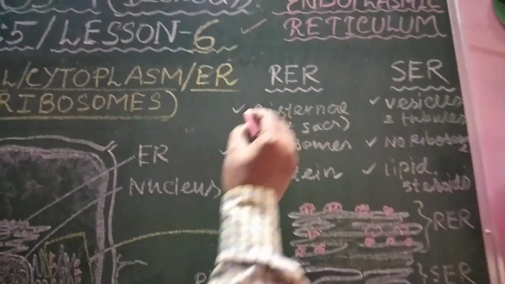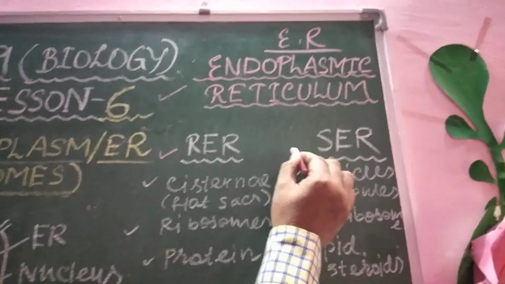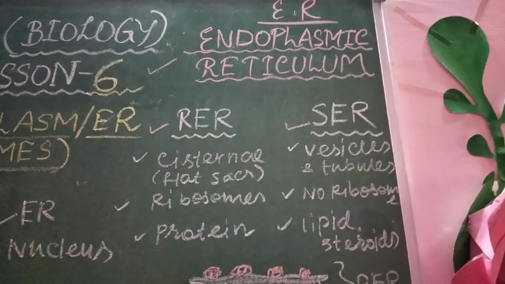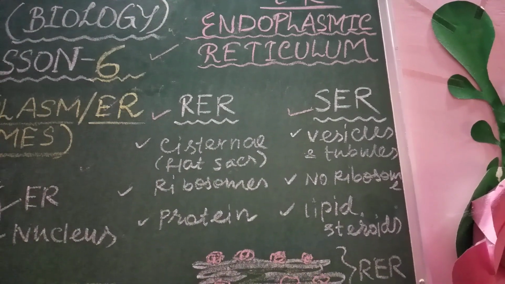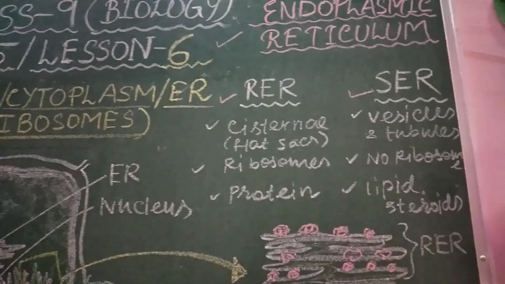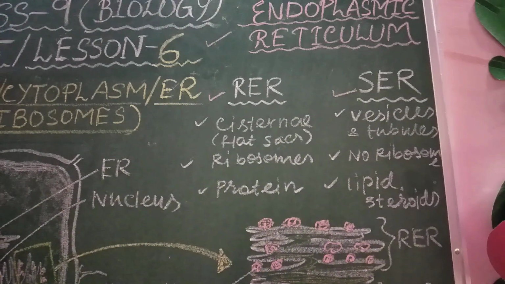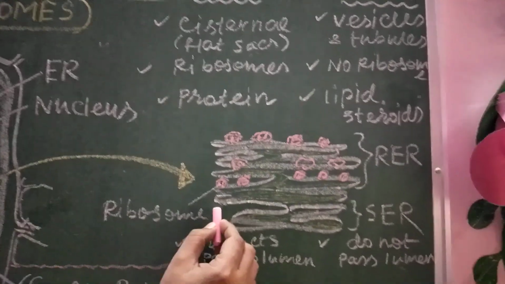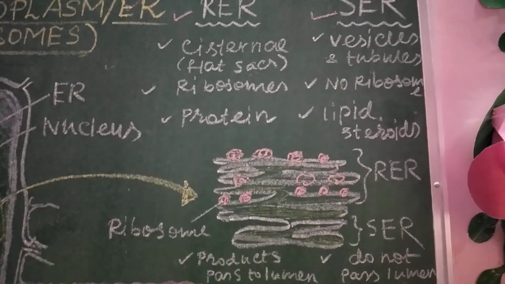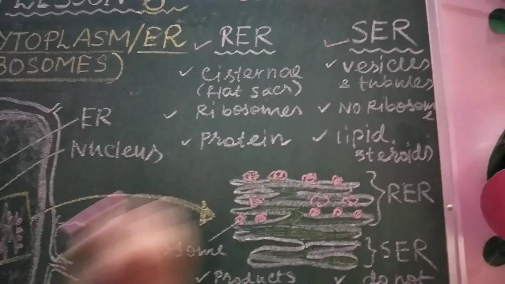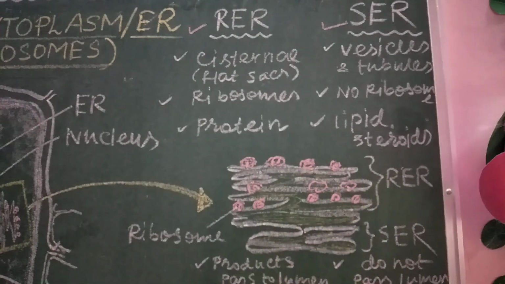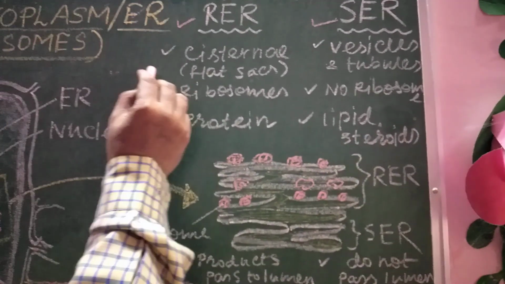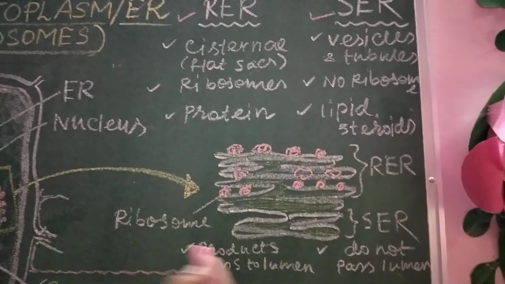It is of two types, RER and SER. RER means rough endoplasmic reticulum and SER means smooth endoplasmic reticulum. Here in this diagram you can see the RER and SER, and these are the differences between RER and SER. What are they? RER is mainly made up of cisternae, some flat sac-like structures.